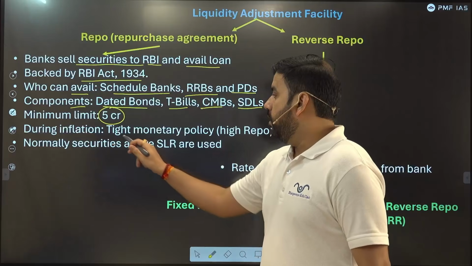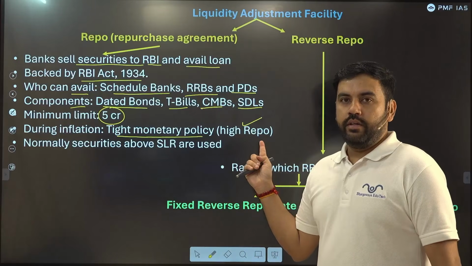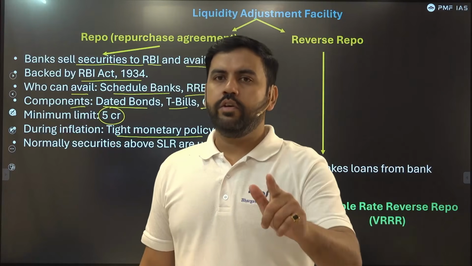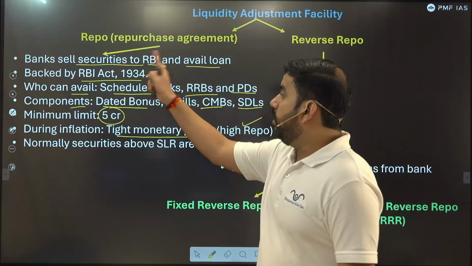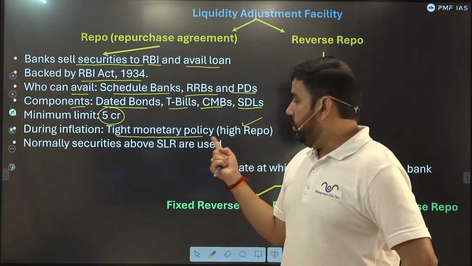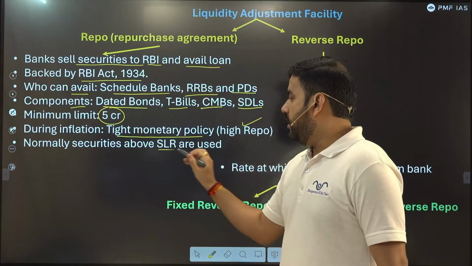During inflation, tight monetary policy, high repo will be there, obviously. If the bank doesn't want to give us the loan, they will increase the rate of interest. If RBI does not want to give the loan to SBI during inflation, they will just increase the repo. Normally, securities above SLR are used.